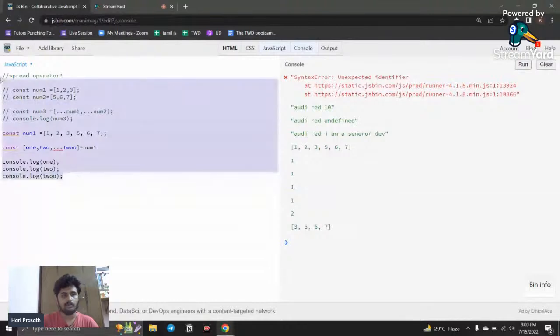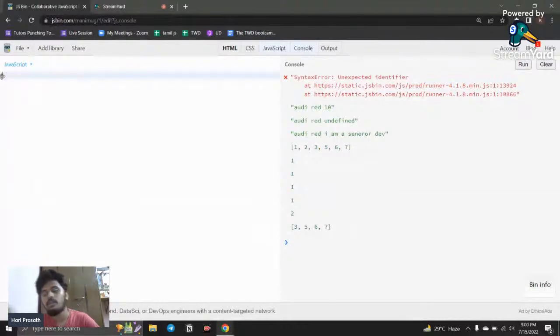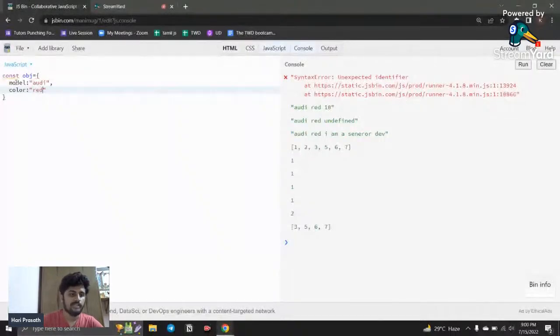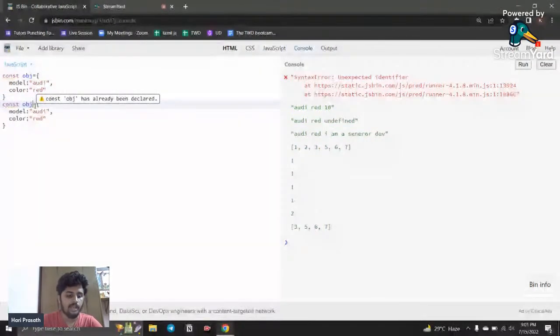So the next thing I'm going to do is work with the spread operator by using objects. I'm going to create an object, something like const obj equal to, with model, and here I say model, and color I say red. So there is an object. And I'm going to have another object that looks the same, but instead of having additional information, I'll call it obj1.